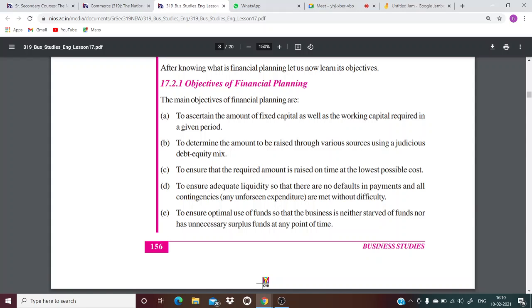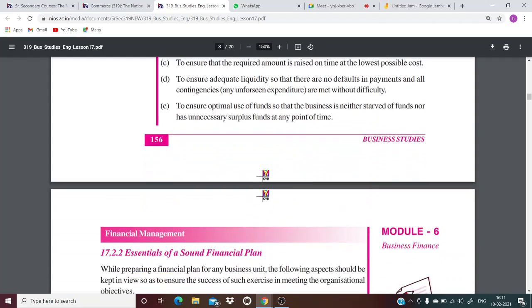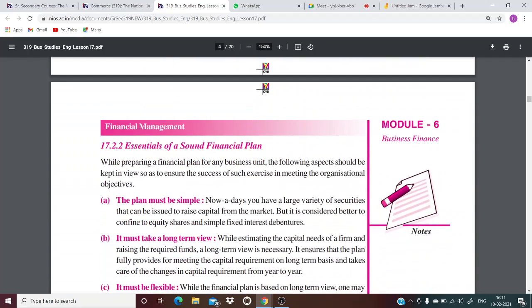E, to ensure optimal use of funds so that the business is neither starved of funds nor has unnecessary surplus funds at any point of time. Now, financial planning is also to make sure that the funds are used optimally and adequately and utilized carefully, so that the business is not lacking in funds, and neither is there a surplus of funds. It should be properly managed.